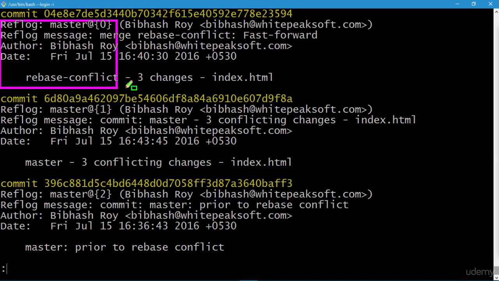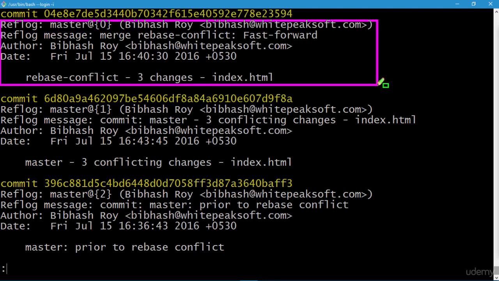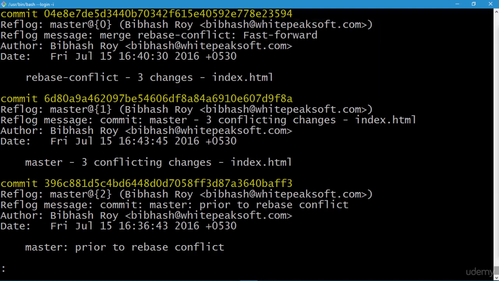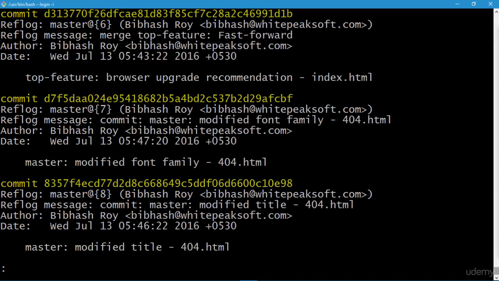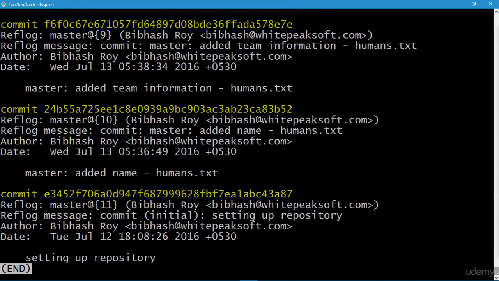So here are the details for a particular reflog information. So you can see the commit message over here, the date, author details, the reflog message. So let's press spacebar and continue to see the further details. We have reached the end and we can type Q to return to our prompt.